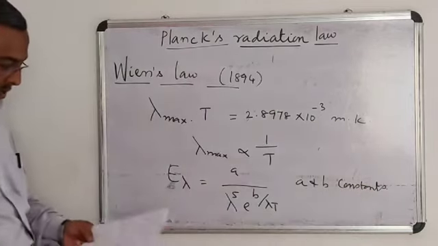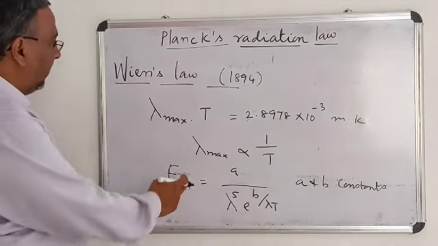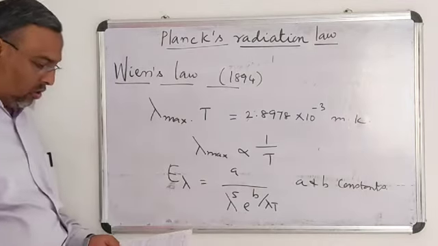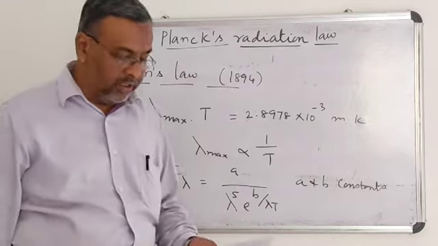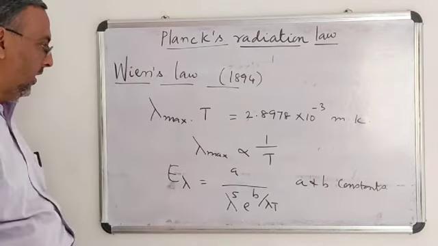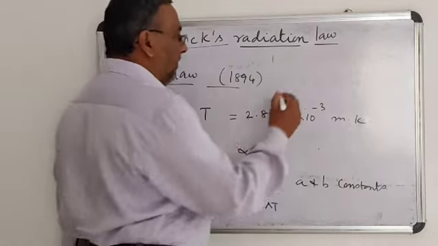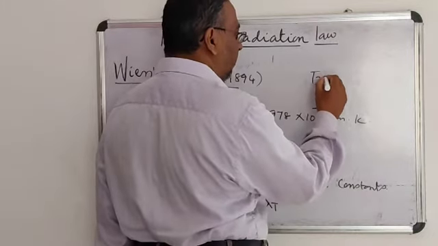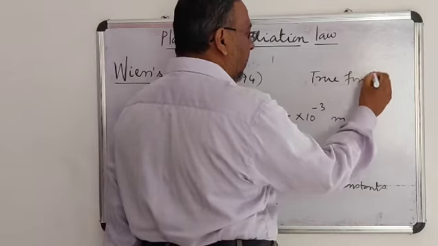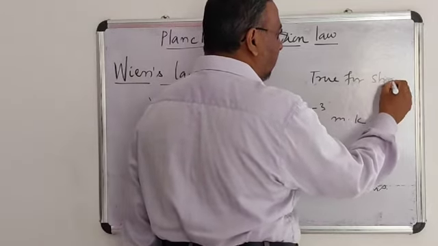This Wien's law holds good for shorter wavelengths.